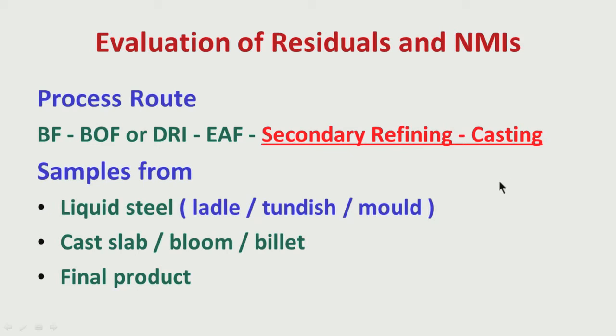So, we will be interested in getting the quality at the final stage of refining. So, we take samples either from the ladle or tundish or mold, basically the liquid steel sample I am talking of at these levels, or we can take cast slab, bloom or billet samples, and we can take samples from the final product as well.